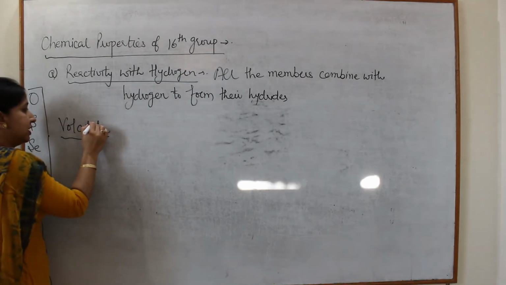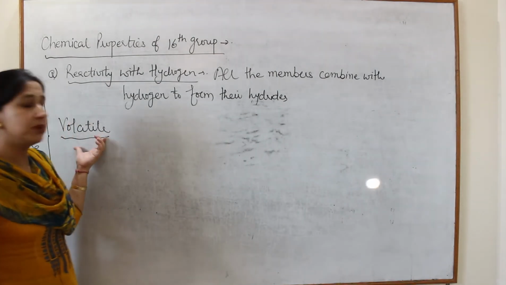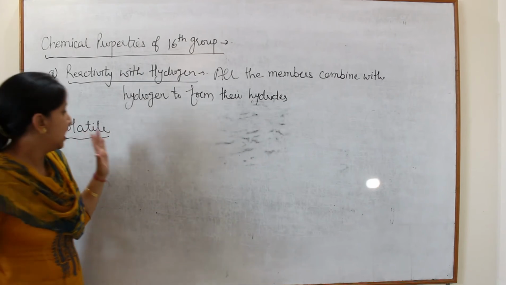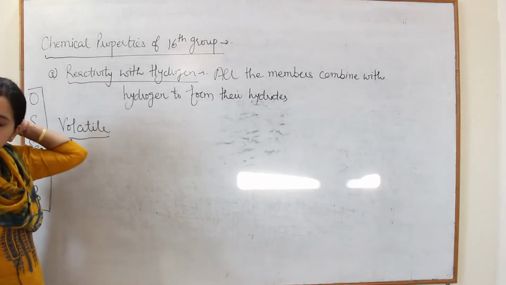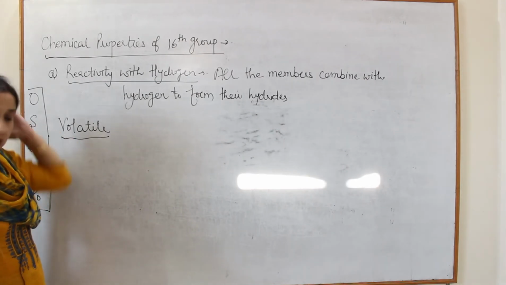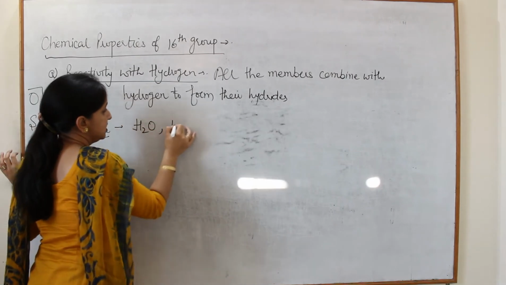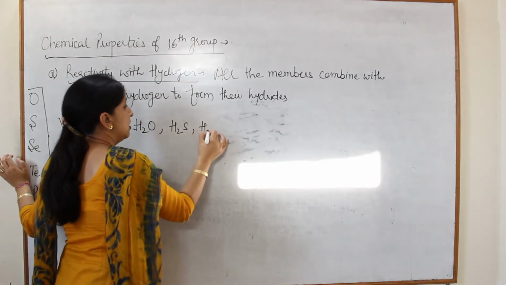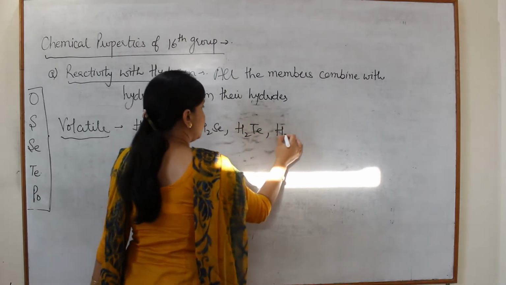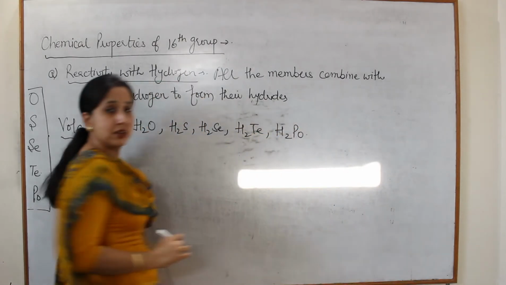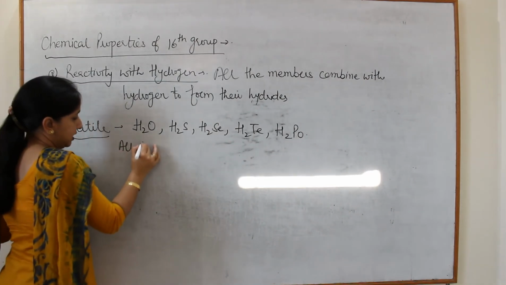So this word we have discussed in solution chapter. What do you mean by volatile solution? Any solution which can be evaporated, means which can be changed into vapors. So all the hydrides of 16th group are volatile in nature.